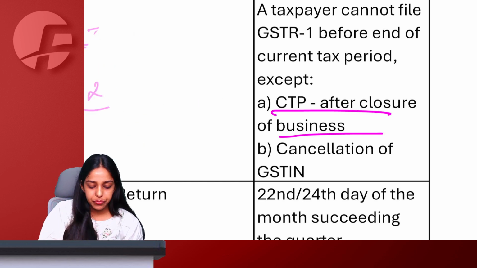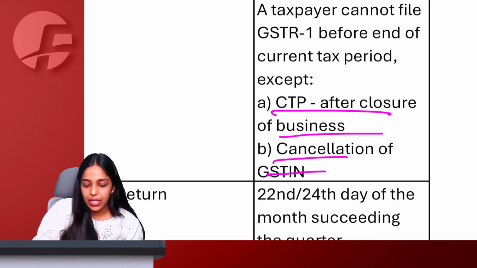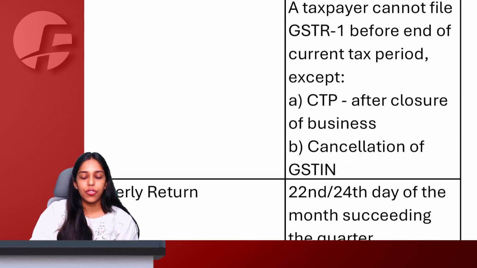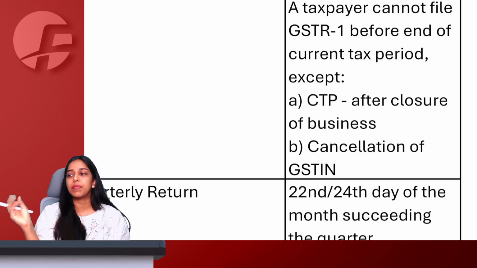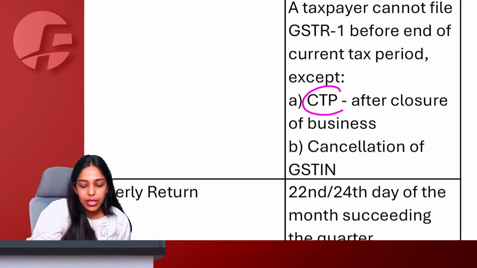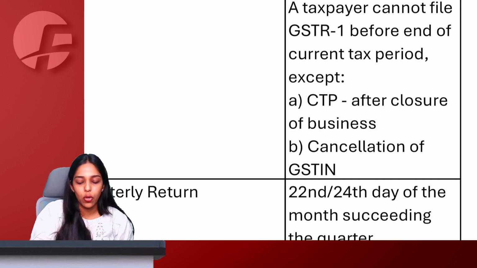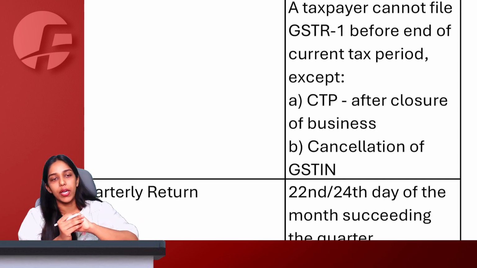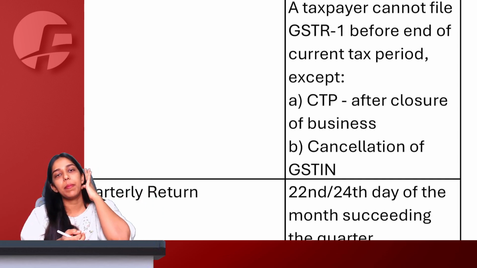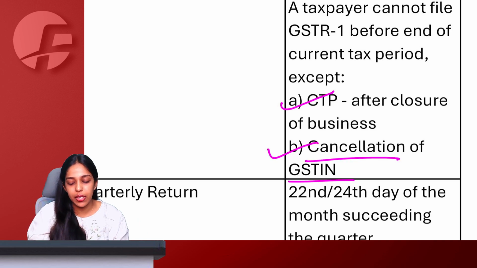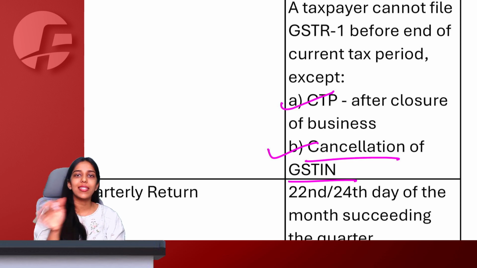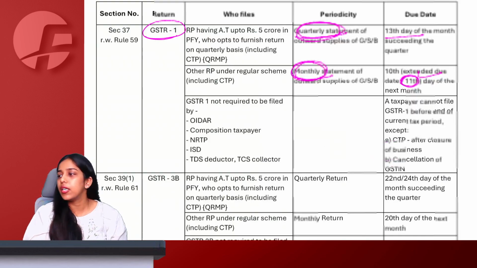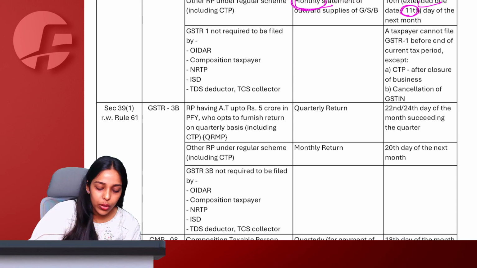Or if I am a casual taxable person, now the CTP people take registration for a very short term, right? Maximum 90 days plus 90 days extension, etc. Because these CTP people are registered only for a very short duration, they leave the state once their work is over. So before leaving, they can file GSTR 1 in between the period also. And the second person, if the business is closed, registration is cancelled in between the period, then yes, you can file, because post cancellation period anyway you don't file returns. Okay, ma'am.